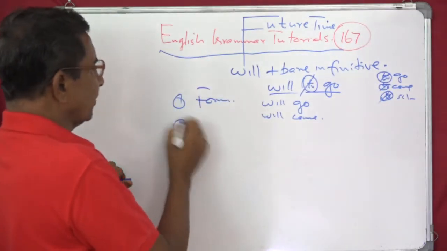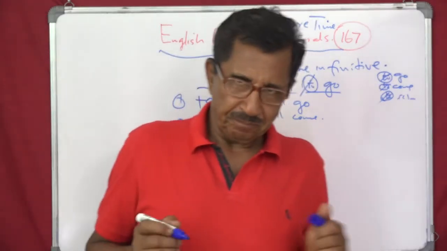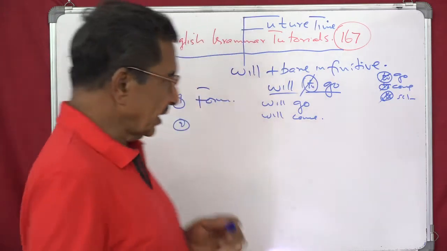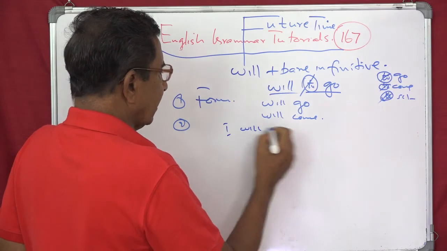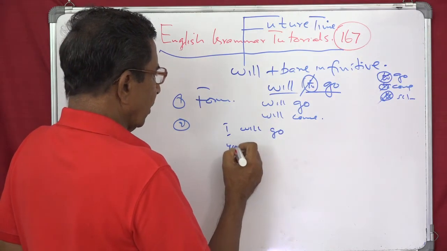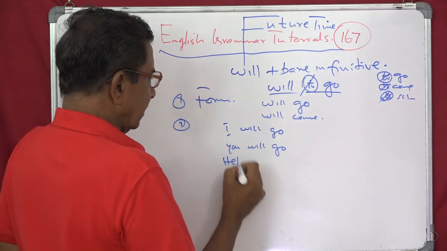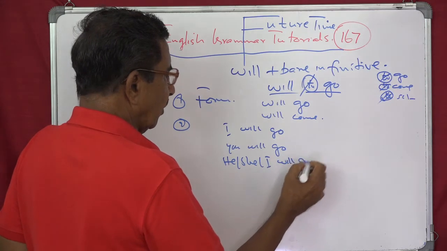Step 2 is distribution. You can distribute the form of this verb only in 6 places, as we know. That is first person singular, I will go. Then second person singular, you will go. And third person he, she, it will go.